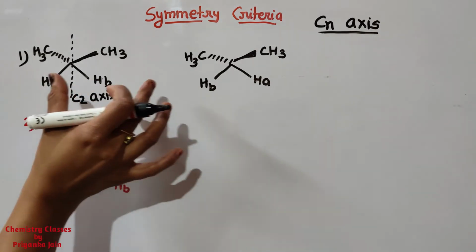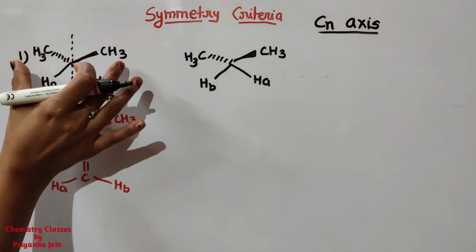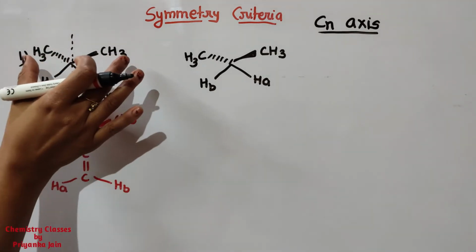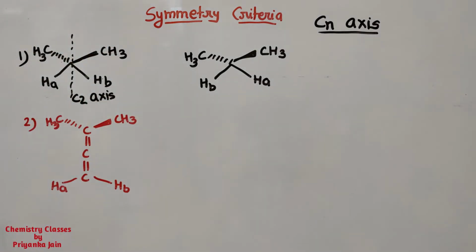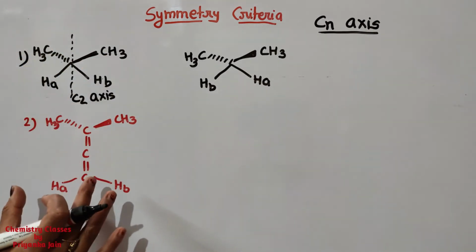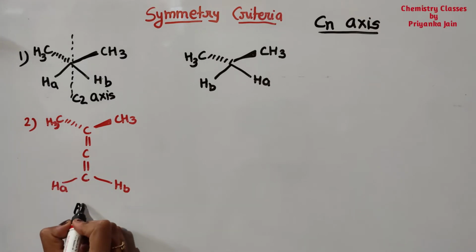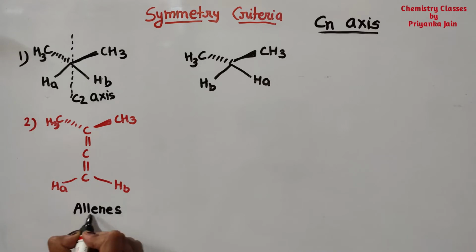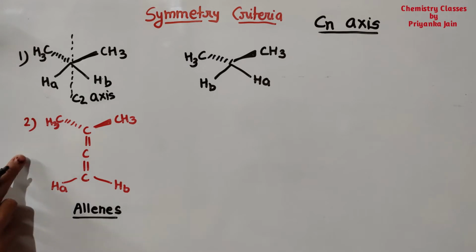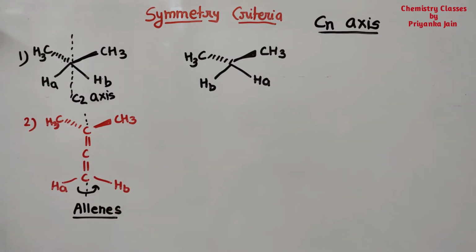So these two ligands are called homotopic ligands, and similarly these two methyl groups are also homotopic. You can also be asked about the methyl groups, whether they are homotopic or heterotopic. These two methyl groups can also be interchanged, so these are also homotopic ligands. Now consider this one example. This is a good example of allenes, and allenes is a very important topic, so I will make particular videos on allenes, biphenyls, etc. Here this is an unsubstituted allene, and a C2 axis is present, so we can rotate about it.